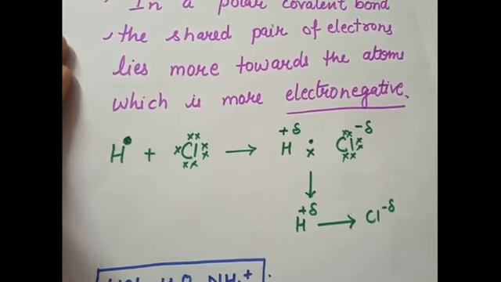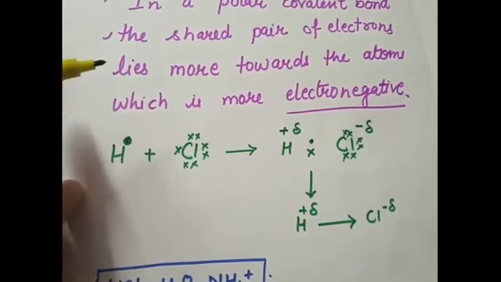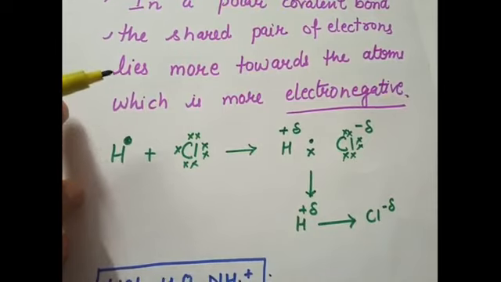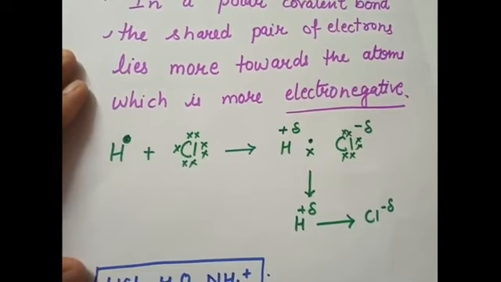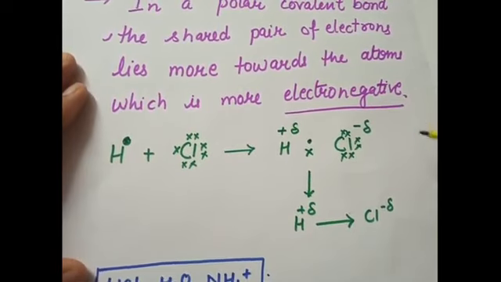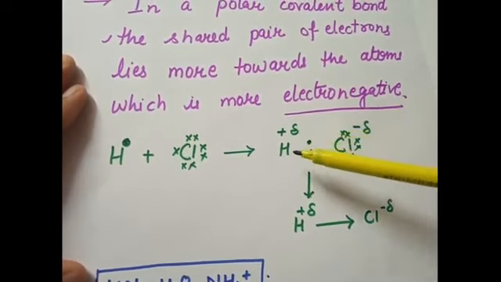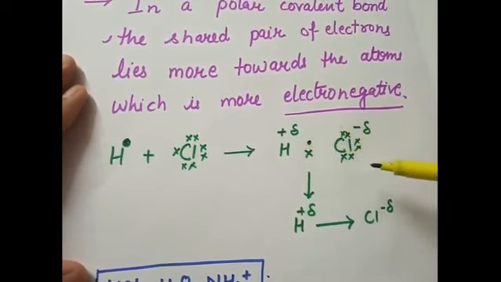And chlorine has 7 electrons in its valence shell, and that is why it has more tendency to attract the shared pair, or you can say it is more electronegative in nature. These delta signs show the electronegative nature. So hydrogen is electropositive, whereas chlorine is electronegative.